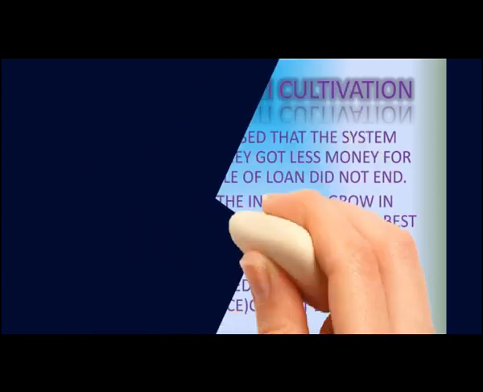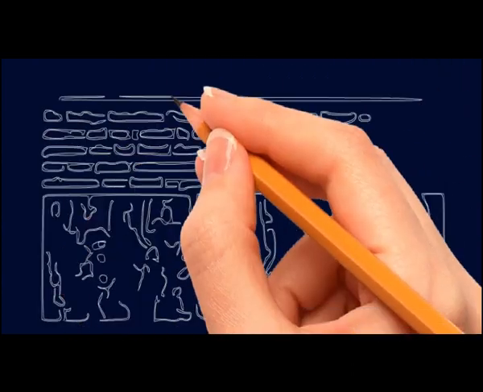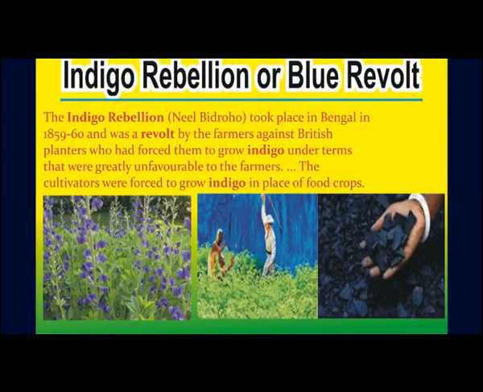So let us see the next topic, that is the Blue Rebellion or Indigo Revolt. The series of such methods of exploiting the poor farmers and peasants made them understand that the planters had slowly eaten into their systems and many farmers had got into debt traps.